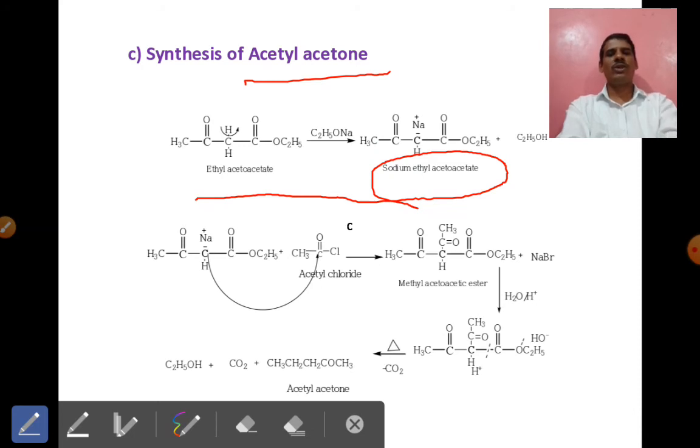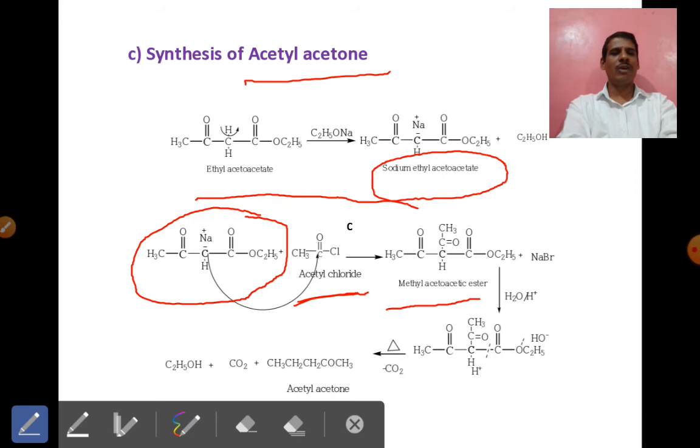When this sodium ethyl acetoacetate reacts with acetyl chloride, there is a formation of acetyl acetoacetic ester.